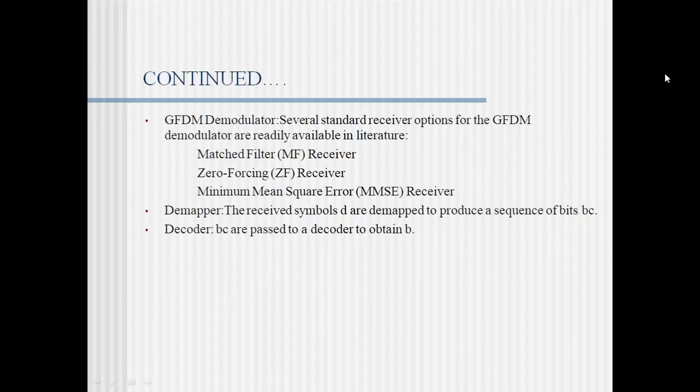Now about the GFDM demodulator. Several standard receiver options for the GFDM demodulator are available in literature. Some of them are matched filter receiver, zero forcing receiver, and minimum mean square error receiver. In the minimum mean square error receiver, the mean square error will be the least. So matched filter is the most hardware efficient, but the mean square error receiver will give the least error. Matched filter may have some error in detection. Now the demapper: the received signal d is demapped to produce a sequence of bits b_c. b_c is passed to a decoder to obtain b. b will be the received output.